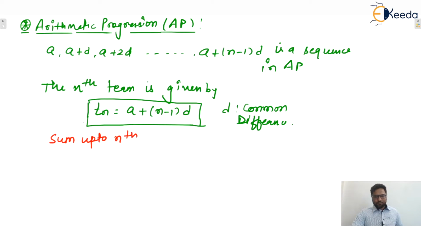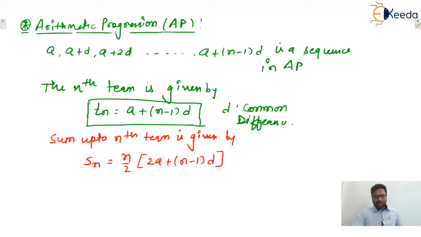the nth term of an AP series, it is given by S of n terms, that is n by 2 into 2a plus n minus 1 into D, where n is the number of terms, D is the common difference and A is the first term.